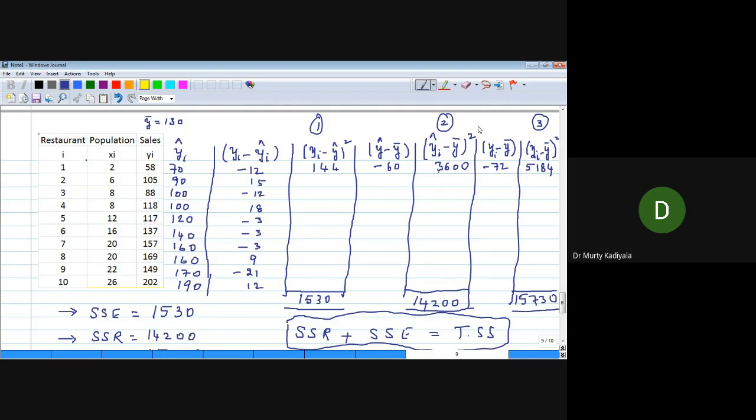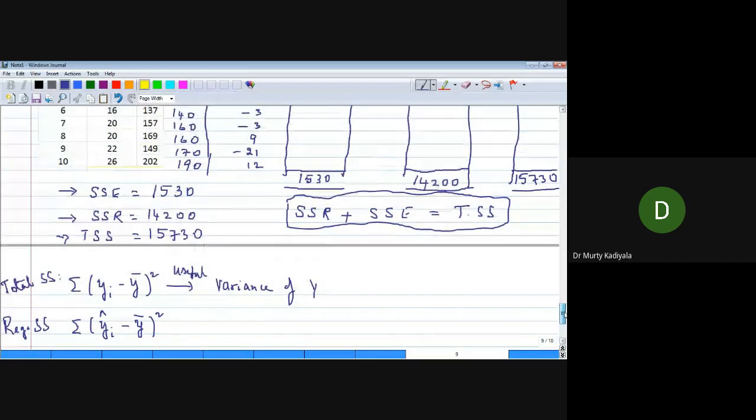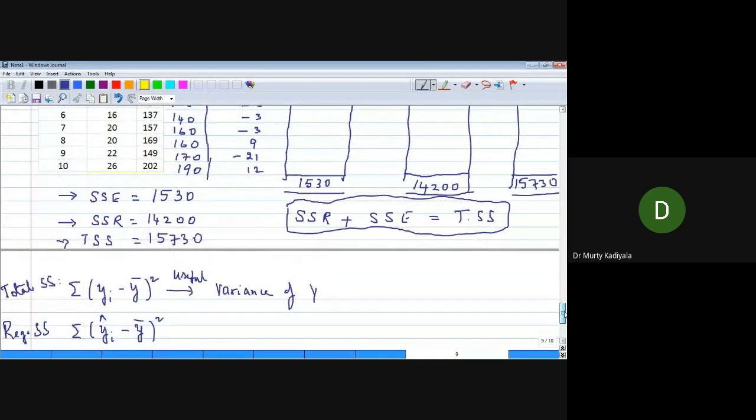Okay. If that is the case, ideally, what should happen? If you look at this equation, from this, you please interpret.